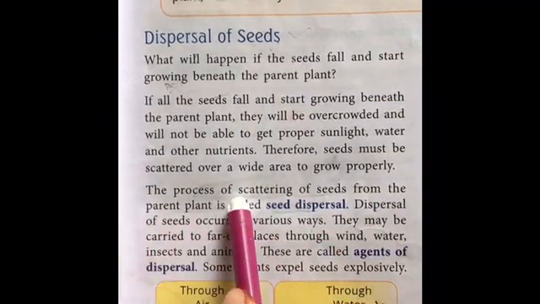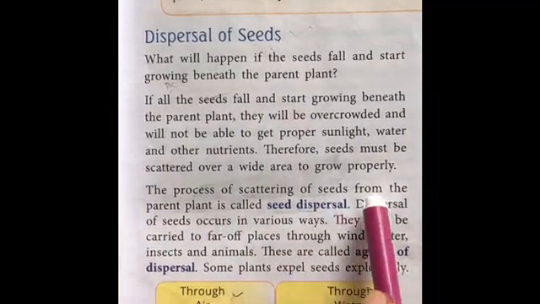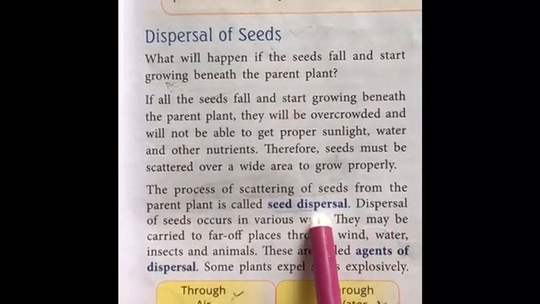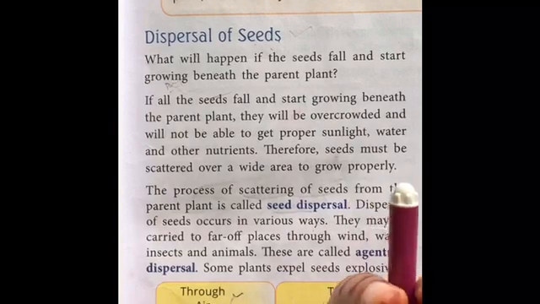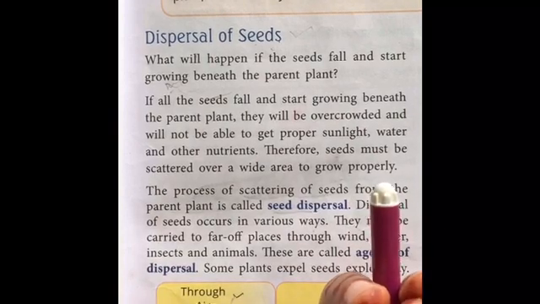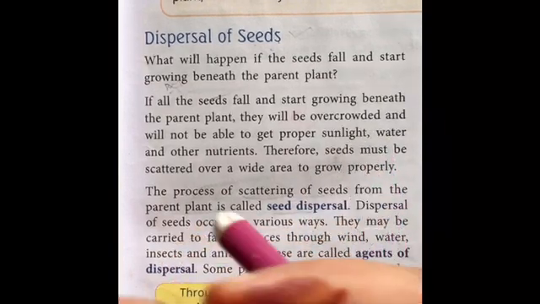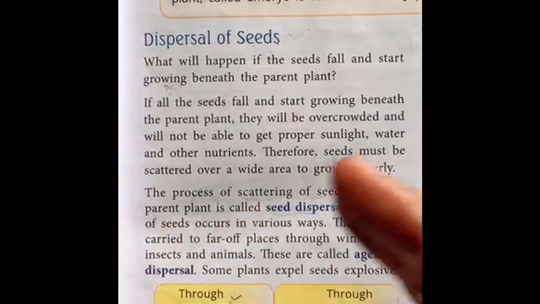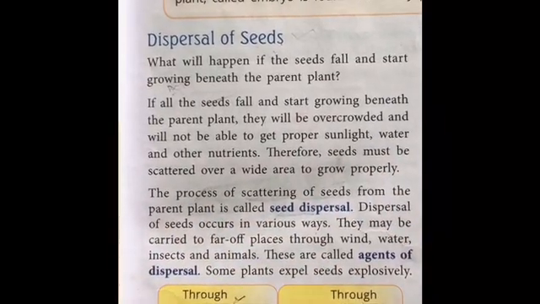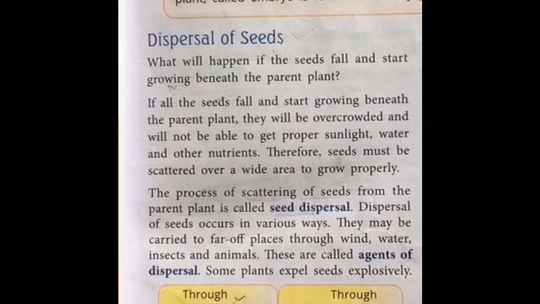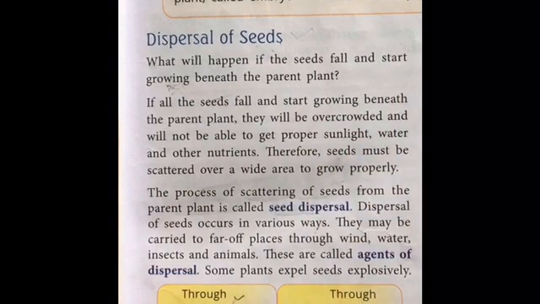The process of scattering of seeds from the parent plant is called seed dispersal. That means the plant which is making the seeds or the fruits, these seeds are going to be separated from it and are going to mix with the soil, and in the right environment they are going to germinate. So this is seed dispersal.